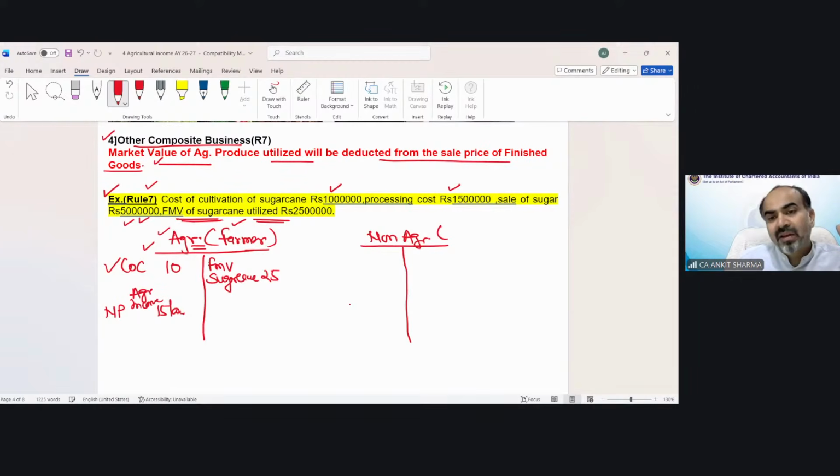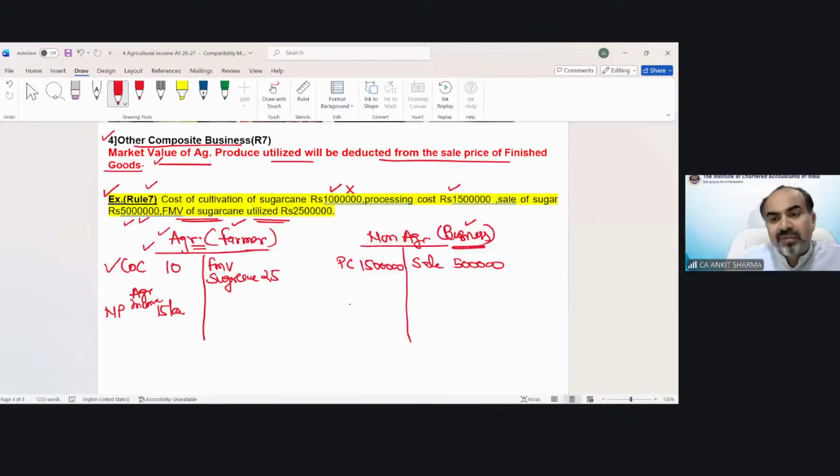Now when we make the non-agricultural trading and profit and loss account, consider yourself a pure businessman. You are not a farmer anymore. If you need to sell sugar in the market, what do you need to do? You need to purchase sugarcane, because now you are a businessman, not a farmer. You need to purchase the sugarcane, process it, and then sell it in the market. So from this information, cost of cultivation is not my part. Yes, processing cost is my part, 15 lakh. Sale of sugar, of course, is my part of business, 50 lakh.